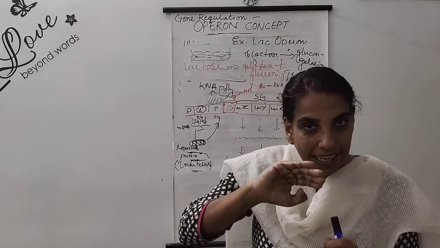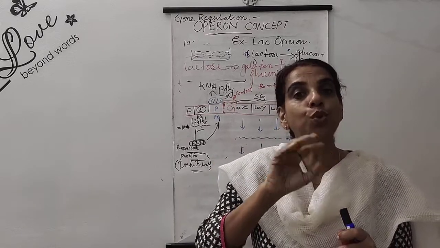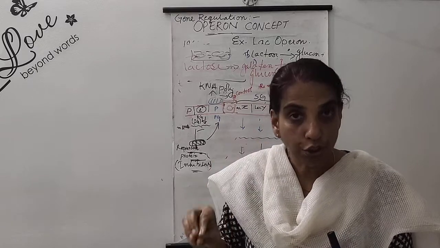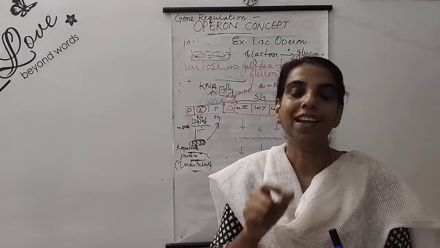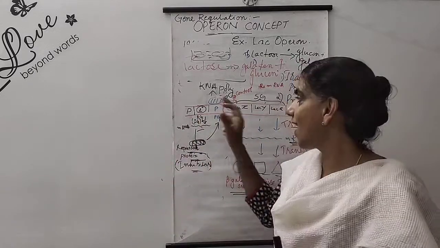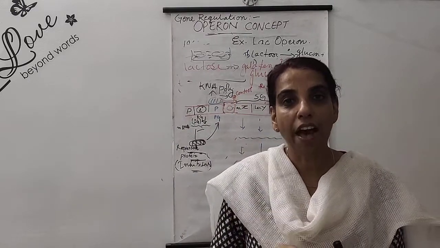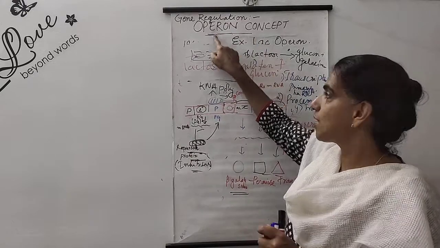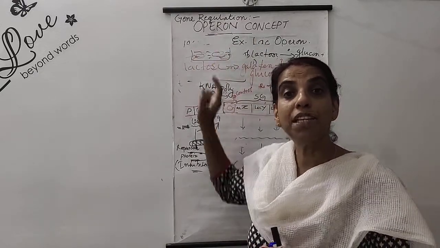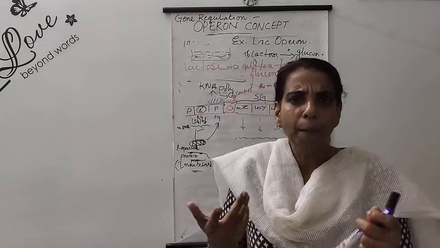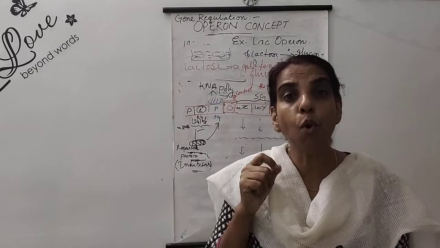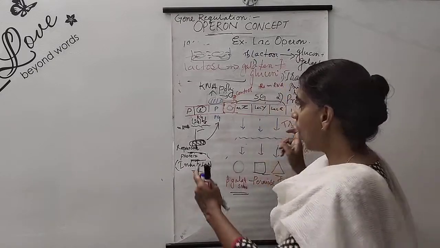So that means there is a system to switch on, switch off, or regulate the speed. Let us see how this kind of regulation takes place. For that, scientists have proposed a concept. The name of the concept is the Operon concept. By the way, what does the term operon stand for?